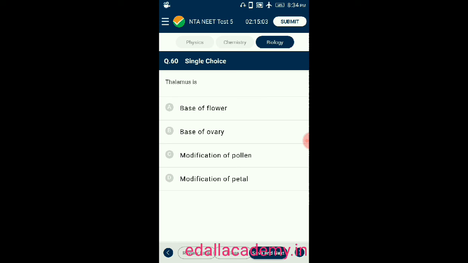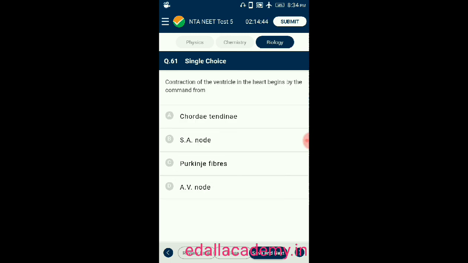Question number 60. Thalamus is: option A, base of flower; option B, base of ovary; option C, modification of pollen; option D, modification of petal. Thalamus is generally called the base of flower. So the correct option is A. Question number 61.